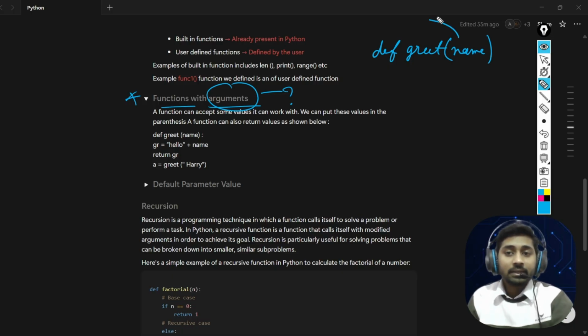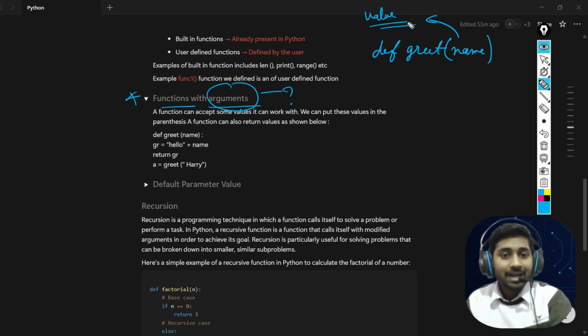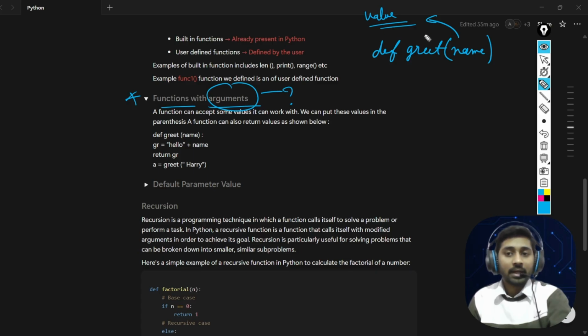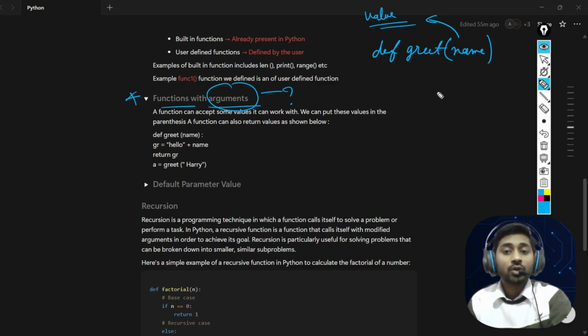Whenever you pass a value inside these parentheses, we call it a parameter.